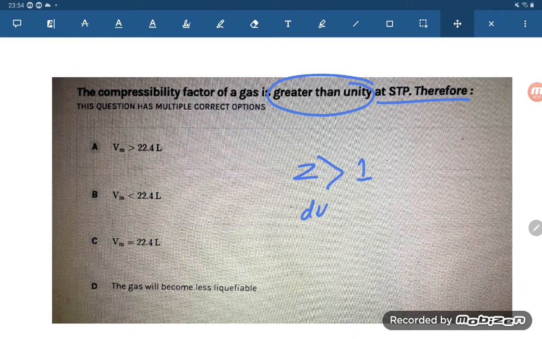Difficult to compress. Okay, less than unity, easy to compress. Z is equal to 1 is the ideal condition.